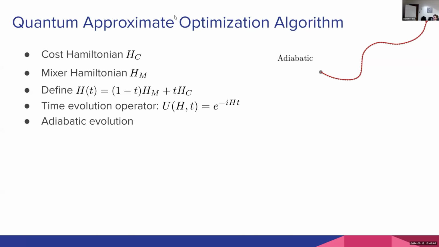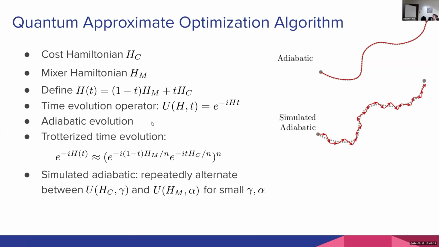This is a way to actually solve this problem where HM is very simple. We can start in our ground state here. HC might be complicated. It might be an exponentially difficult problem. This could be like the solution to an NP-hard problem, which is what we're going to deal with today. But if we can arrive in the ground state of HC, regardless of how we get there, in this case through adiabatic evolution, we will have solved our problem.